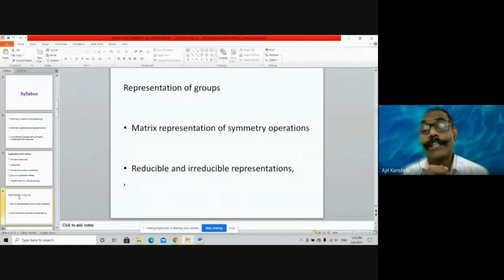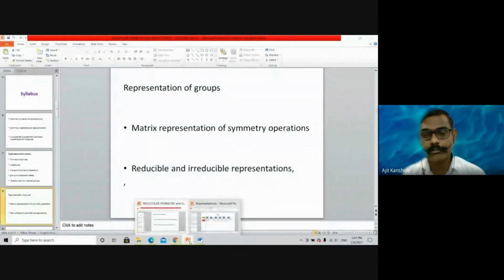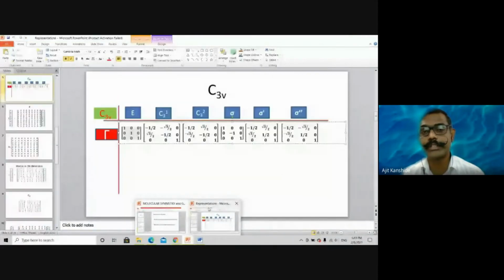You can try the C3v point group. For the C3v point group, all matrices in 3 by 3 order, or in 3 dimensions, you will get. For that 3-dimensional matrix, if you apply the great orthogonality theorem, I repeat, I'm asking a question to you students. Harshal asked the question, therefore I discuss this.